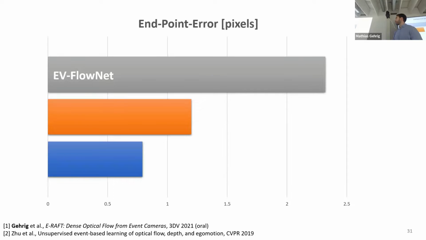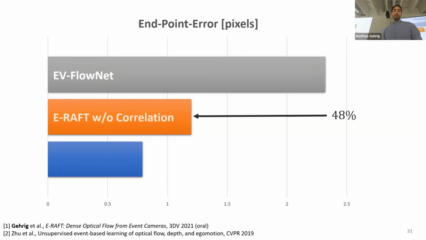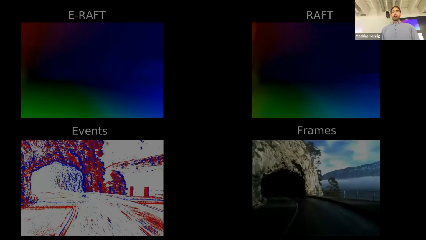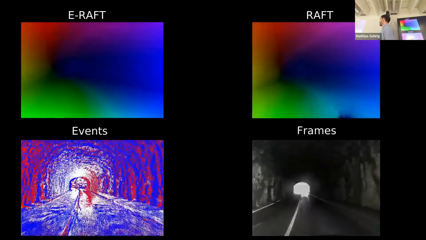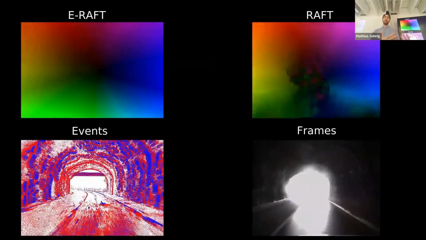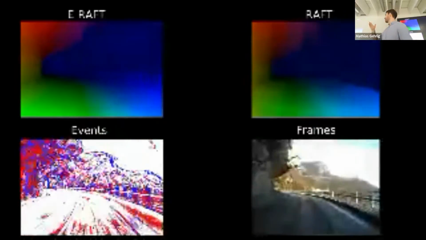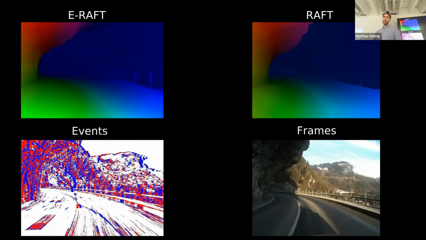So now talking about the quantitative results, if you look at the baseline, for example, EV-FlowNet here, if you use our approach, E-RAFT, but without the correlation volume, we can even reduce the error by around 50%. But if we add now the correlation approach, we reduce that again by 34%, which confirms our hypothesis. And here you can see some HDR results. Of course, because we use an event camera, we can exploit also that property, where RAFT, because it uses the global shutter frames, fails. But this is not due to RAFT, this is due to the camera limitation.